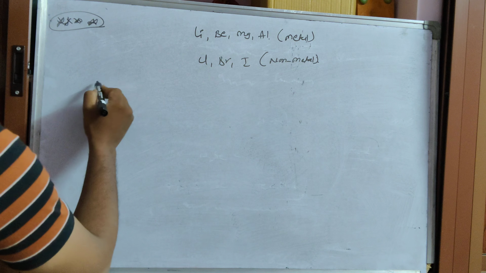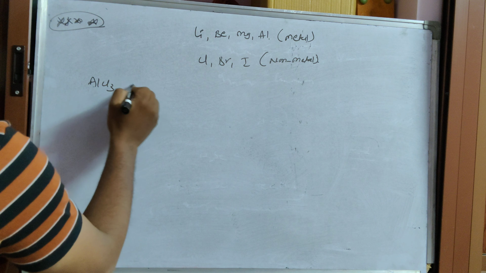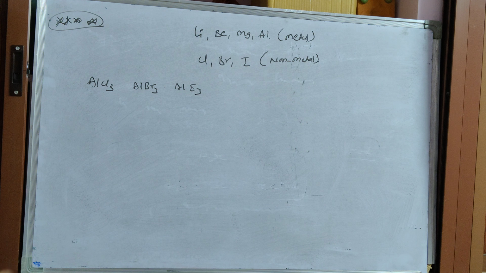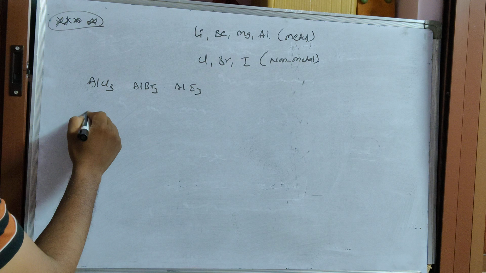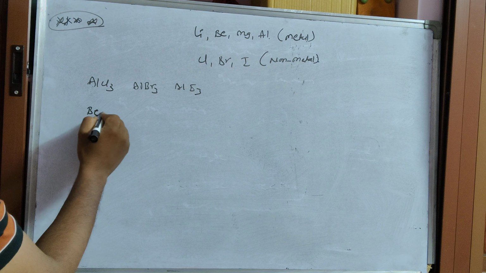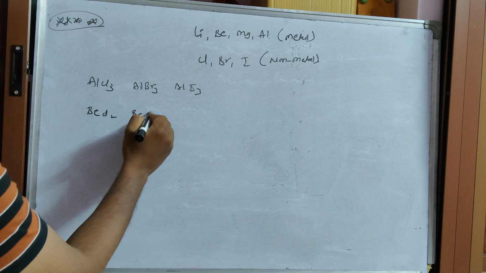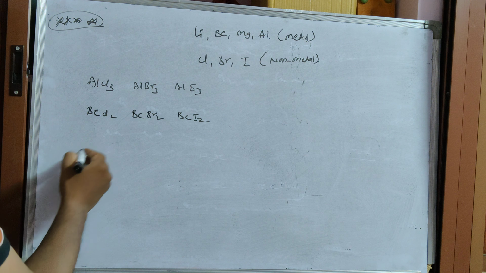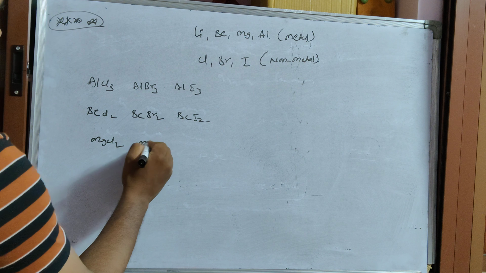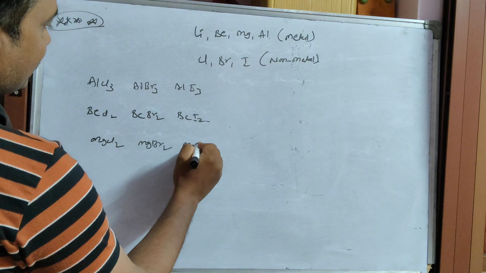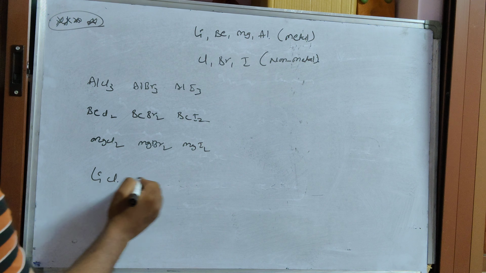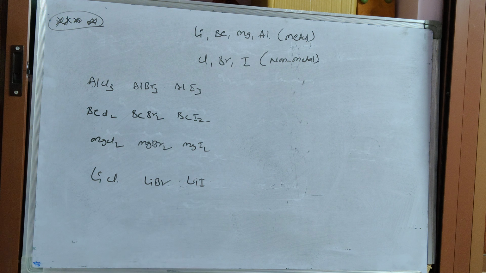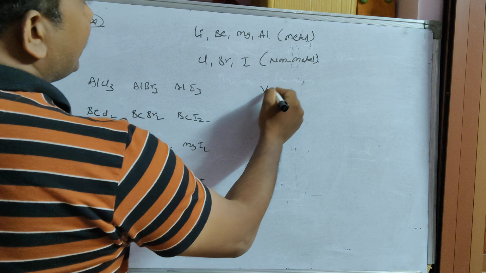This will first form AlCl3, AlBr3, AlI3. Next, beryllium Cl2, beryllium Br2, beryllium I2. Next, magnesium Cl2, magnesium Br2, magnesium I2. Next, lithium chloride, lithium bromide and lithium iodide. Which will have the highest van der Waals forces of attraction?